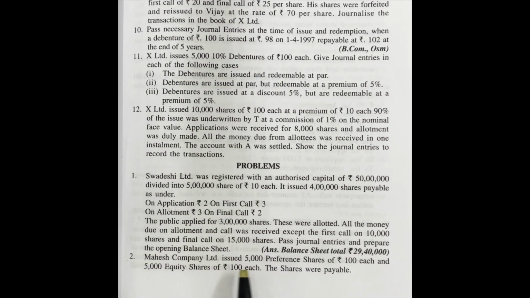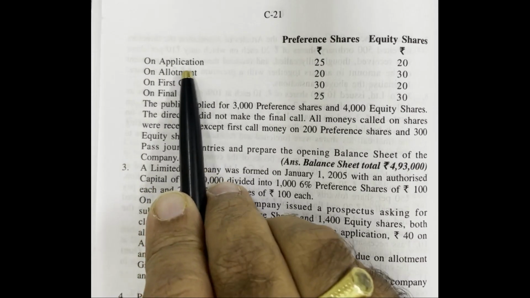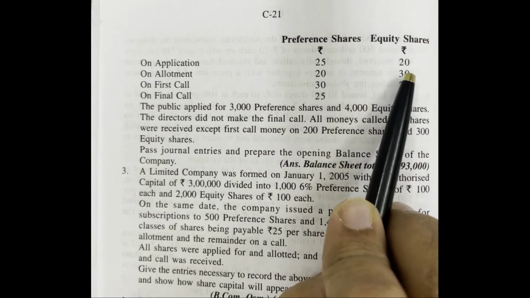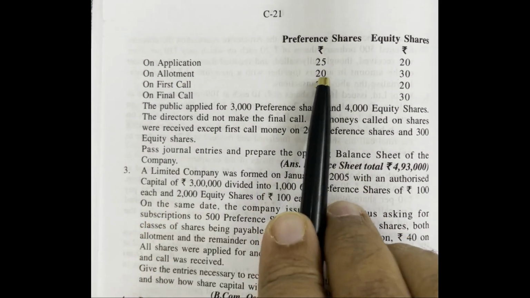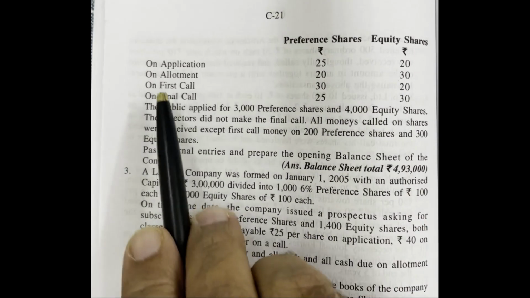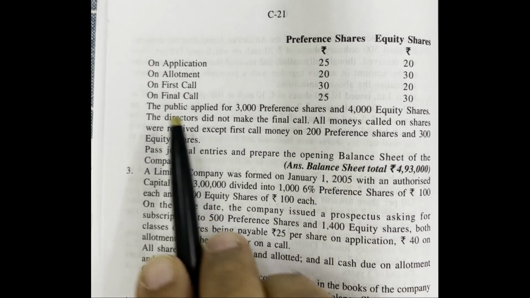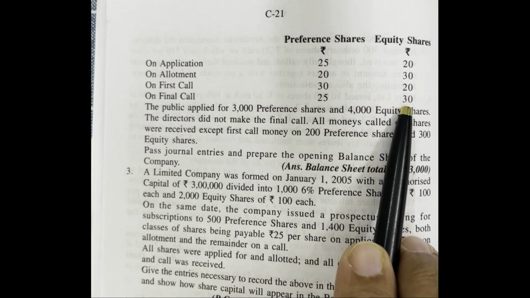Mahesh Company Limited issued 5,000 preference shares of 100 rupees each and 5,000 equity shares of 100 rupees each. The shares were payable on application: in case of preference share 25 rupees, in case of equity share 20 rupees. On allotment, preference share 20 rupees, equity share 30 rupees. On first call, preference share 30, equity share 20. On final call, preference share 25, equity share 30 rupees.